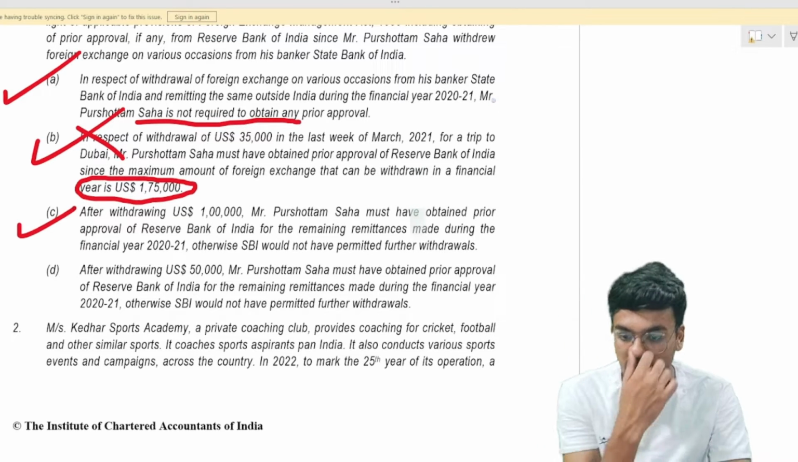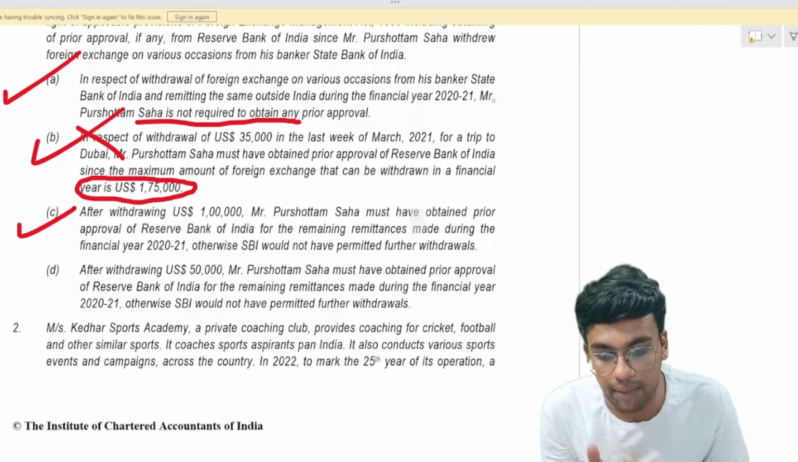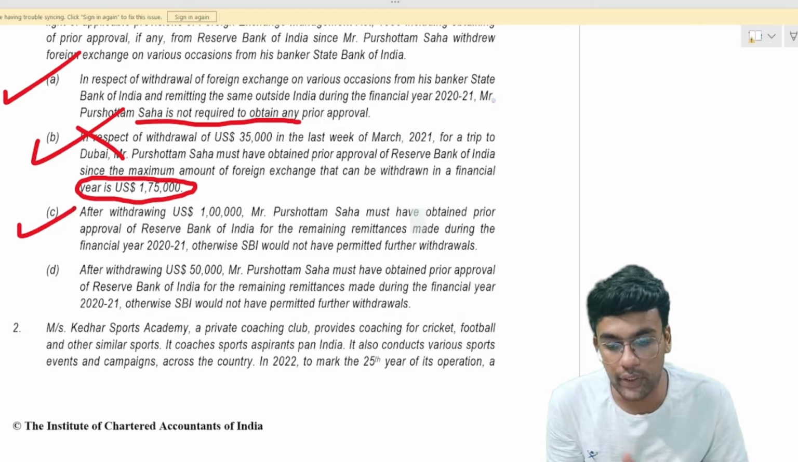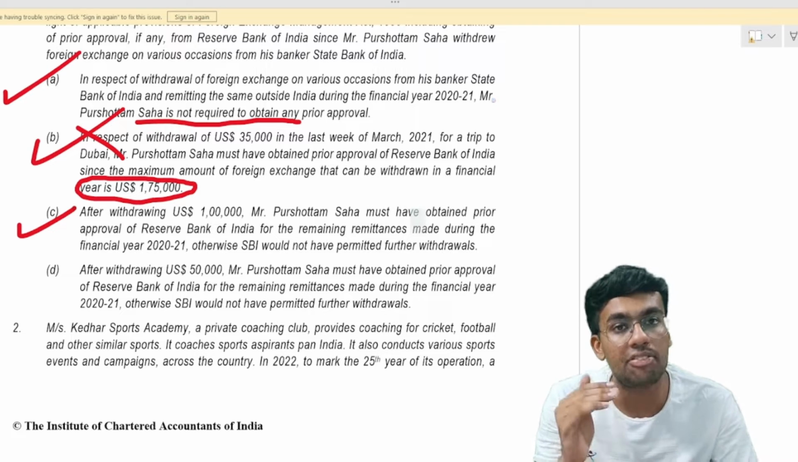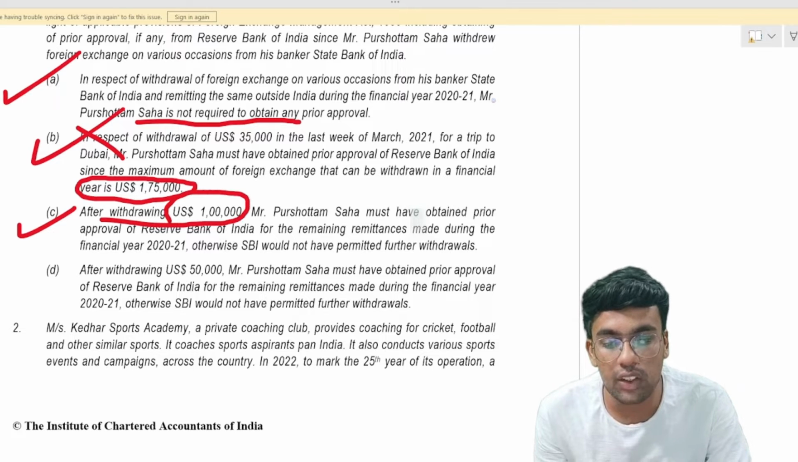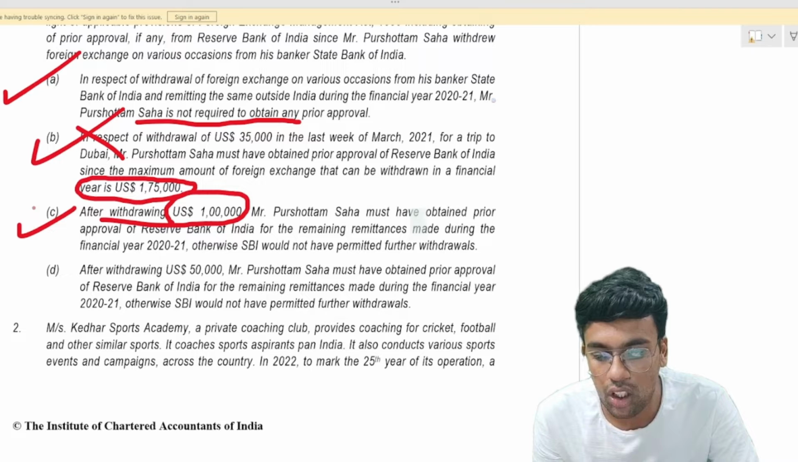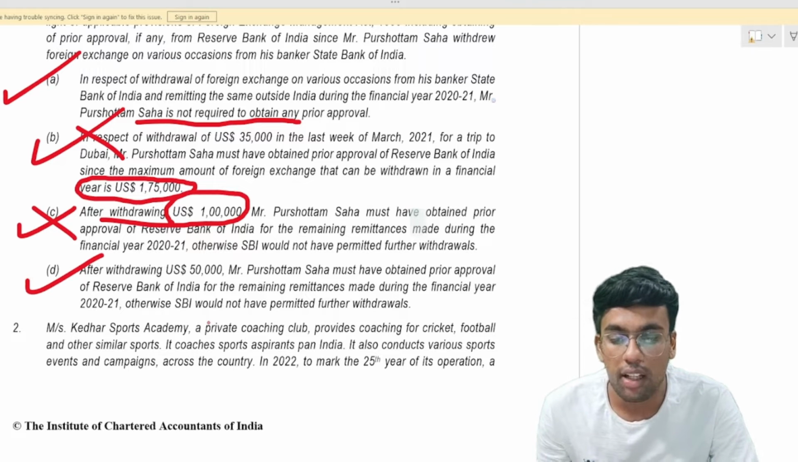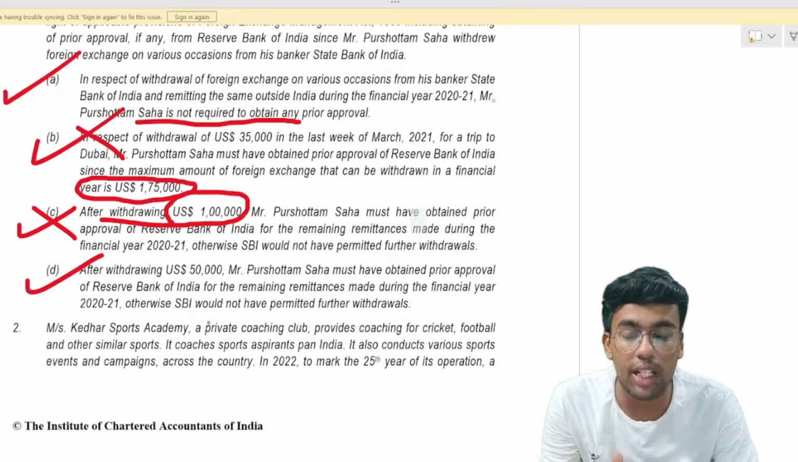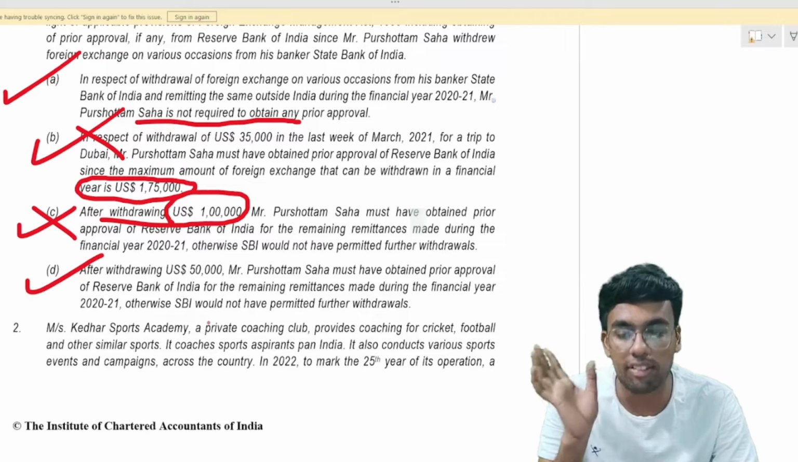Point number C talks about, after withdrawing $1 lakh, Mr. Purushottam Saha must have obtained prior approval of RBI for remittance made during the financial year 2021. Otherwise, SBI would not have permitted further withdrawal. Again, here up to $2,50,000 there is no requirement to obtain prior approval. So this answer is also wrong. Point number D talks about, after withdrawing $50,000, Mr. Saha must have obtained prior approval of RBI. RBI approval is required only if the amount of remittance is exceeding $250,000.